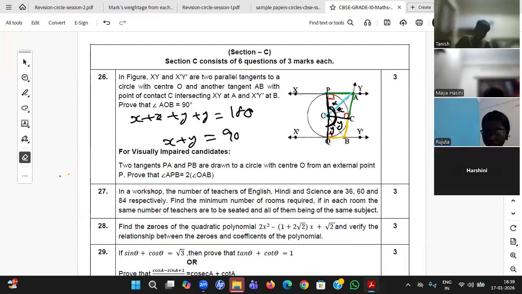And that is what he asked us to prove. What did he ask to prove, students? X plus Y equal to 90. Narendran, this angle he has asked to prove 90, and I have proved it.